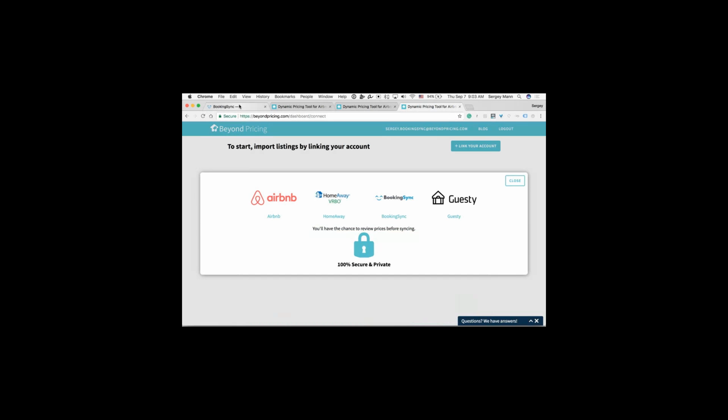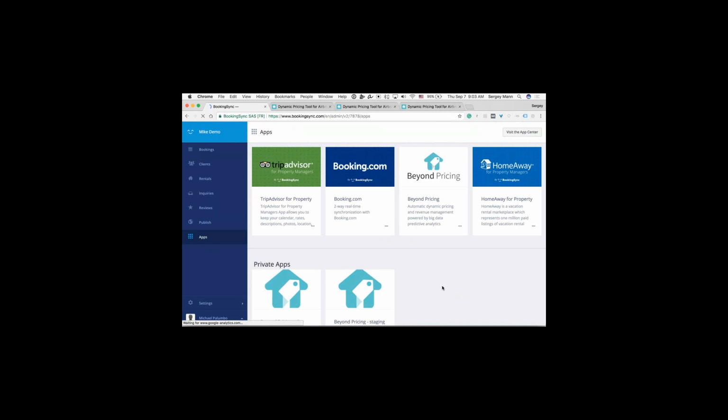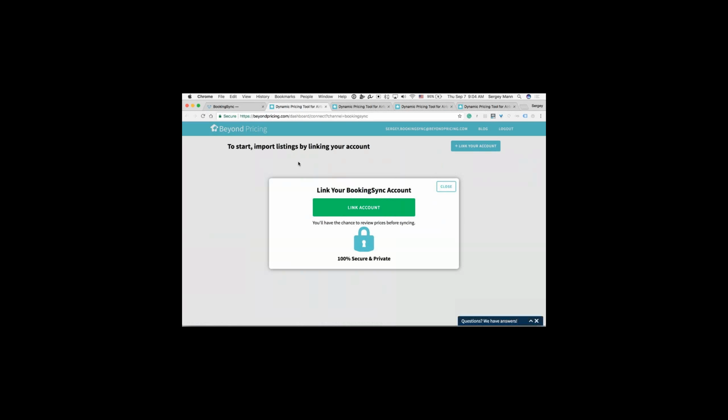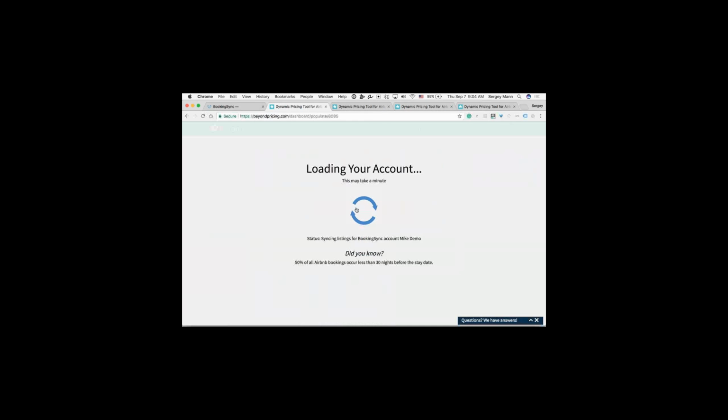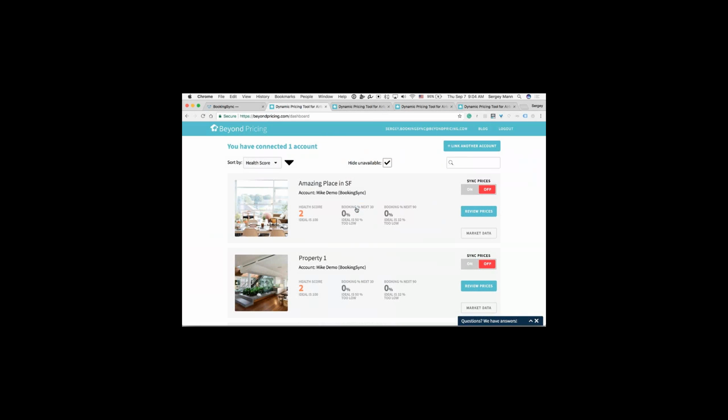The easiest thing to do is to go back to BookingSync, go down to apps. And then if you go to the App Center, you should be able to add BeyondPricing. Once you add it, you can click into it. And then that will just pull up BeyondPricing, pull up your dashboard as long as you're logged in. If not, then just log in. At this point, link your BookingSync account, click the link account button. Just give it a moment. It will take a little bit of time to import all of your listings. And that's it. We're linked.